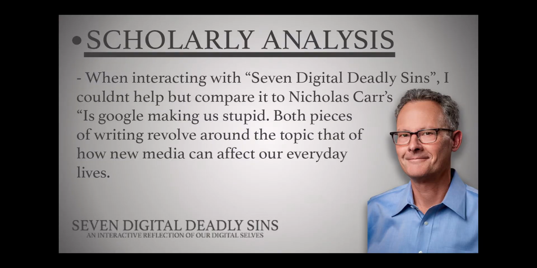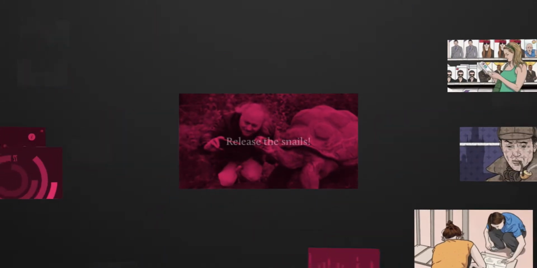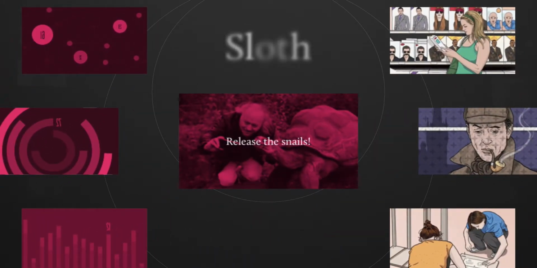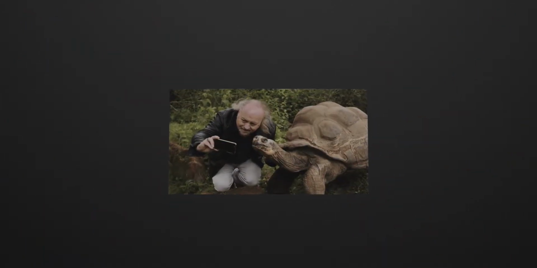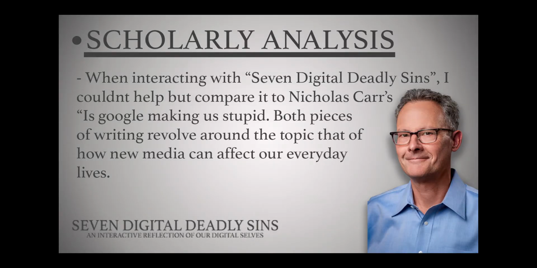When browsing through the website, I was immediately reminded of Nicholas Carr's article, Is Google Making Us Stupid?, which explores how social media could be rewiring our brains. The digital sin of sloth reminds me of Carr's insight about how social media users no longer have the attention span or willingness to read long articles, or what he calls power browsing. Carr's beliefs about Google and the internet making people stupid go hand in hand with the 7 sins. If the internet is making us dumber and remapping our minds, it definitely has the capacity to make us feel greed, pride, lust, wrath, and envy as well. Does this make you a digital sinner?